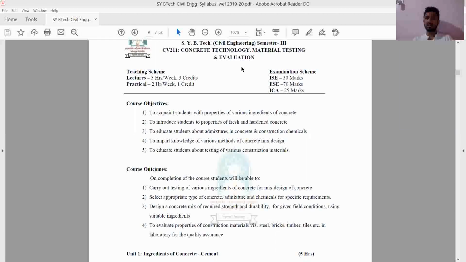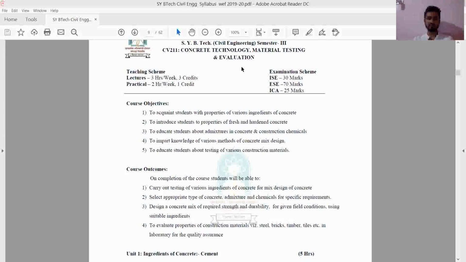Steel, here you should call reinforcement. Long rods will be used in the construction for making the columns, for putting the beams, for laying the slabs. That steel is called reinforcement. So there are different construction materials like bricks and ingredients of concrete, then we have timber and other materials. Testing of these materials also we are going to study in this subject. So these are the 5 objectives.